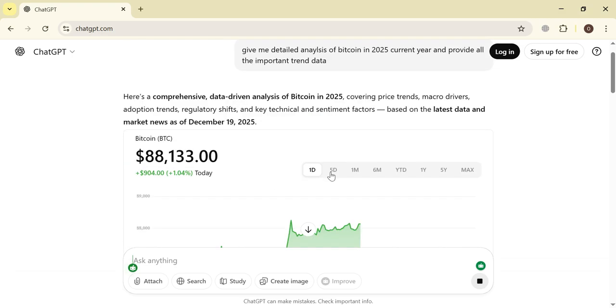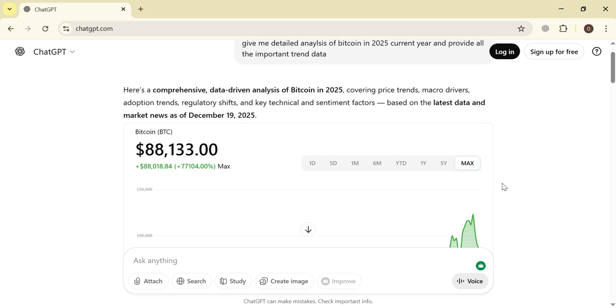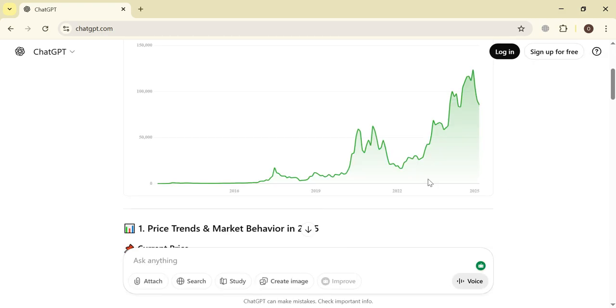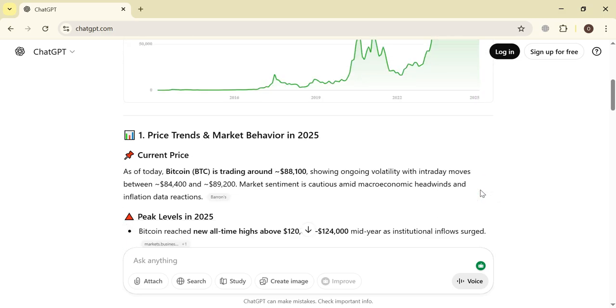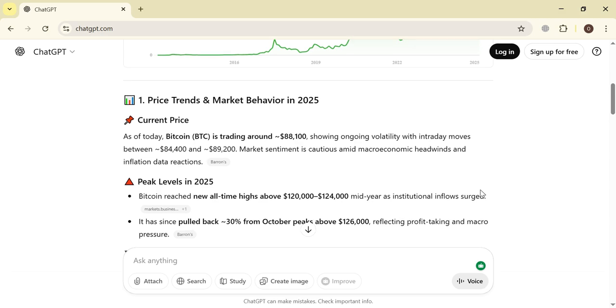You can also search for like 1 day, 5 day, or you can check for 5 years, and if you want to go to the max, you just click the max and it will show you all the graph. As you can see, it has given the graph of 2016, 19, 2022 and 2025, as you can see here. Okay, and it has also provided all the detail in text form.